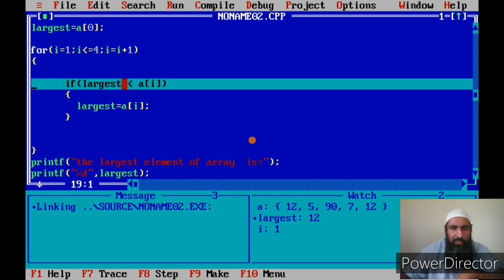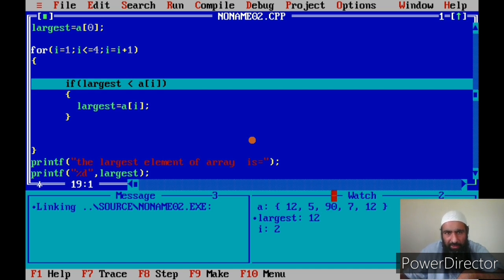Now, if largest is less than a of i: largest is right now a of 0, that is 12, but I am comparing with the second element, a of i, which is a of 1. The condition of the if was false. Now again the incrementation of i took place and the condition was checked, and we are still in the body of the loop. See, now I have changed i to 2. Now I am comparing the largest, that is 12, with a of 2, the third element, 90.